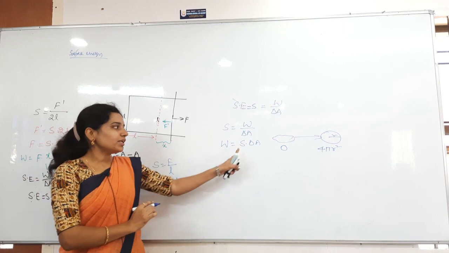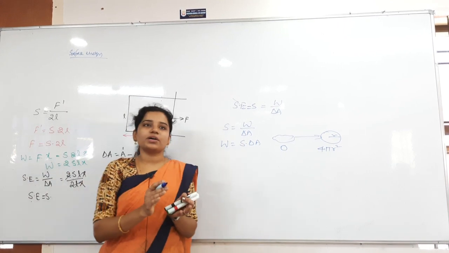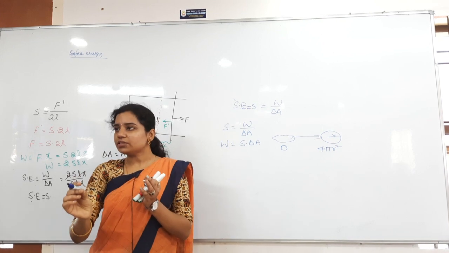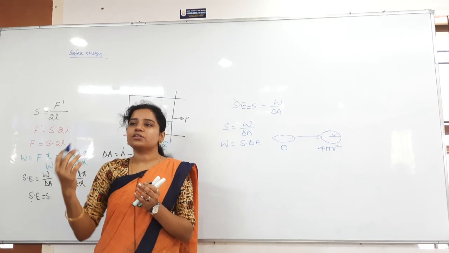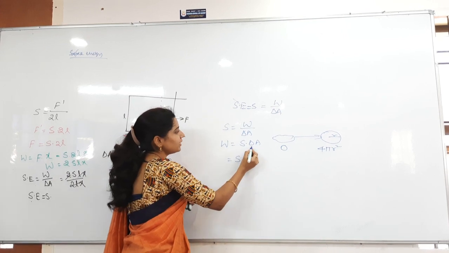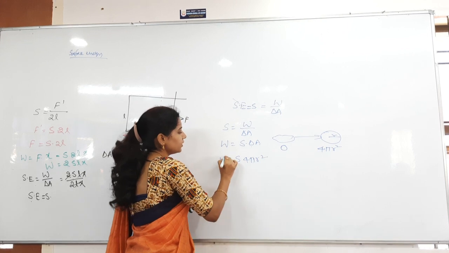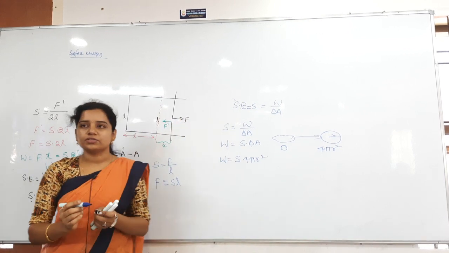Now work done is S into A. Just remember like that. Force is the surface tension into the length. Work done is surface tension into the area. That's it. Now surface tension is S here. Delta A is how much? Final area is 4 pi r square. That is W. Finished.